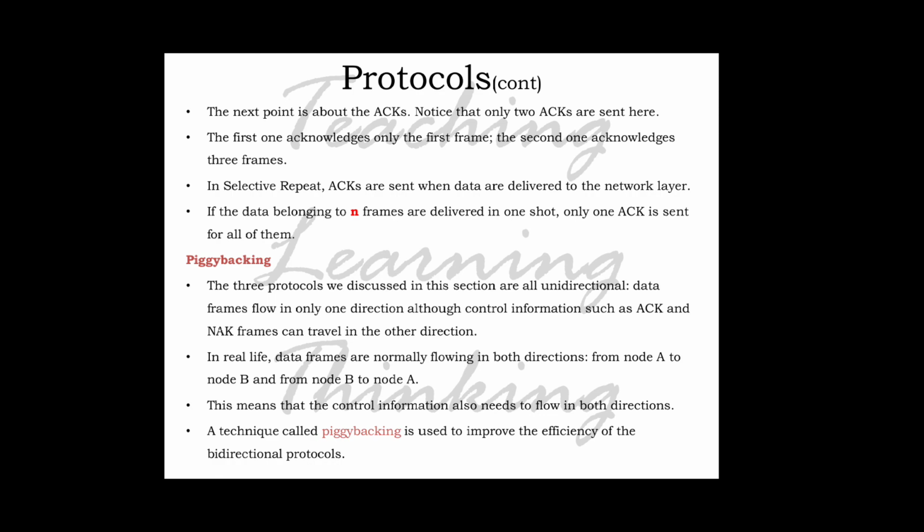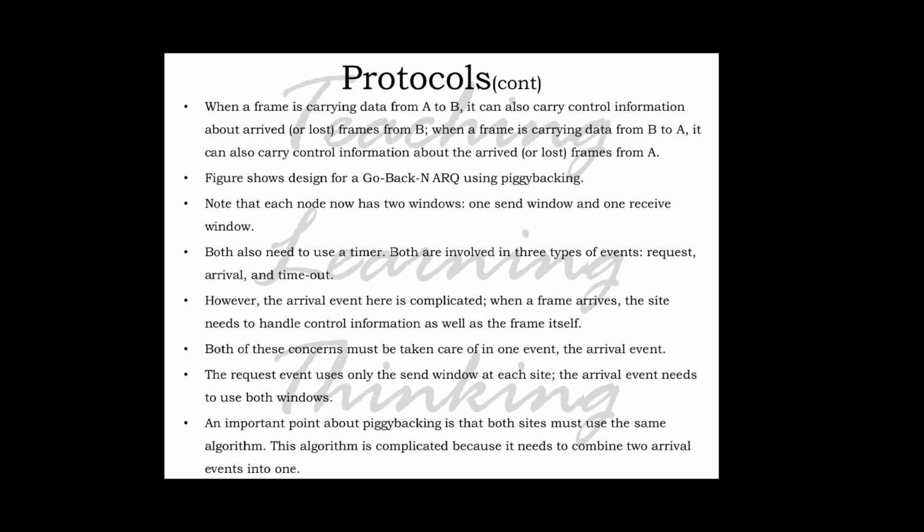So the 3 protocols we discussed in these sections are all unidirectional. Data frames flow in only one direction, although control information such as ACK and NAK frames can travel in both directions. In real life, data frames normally flow in both directions, from node A to B and node B to A. This means that the control information also needs to flow in both directions. A technique called piggybacking is used to improve the efficiency of the bidirectional protocol.